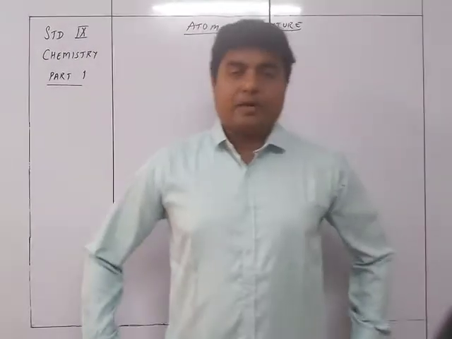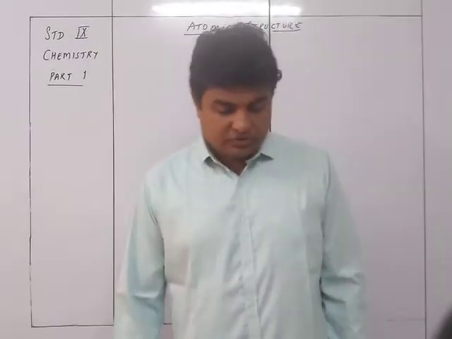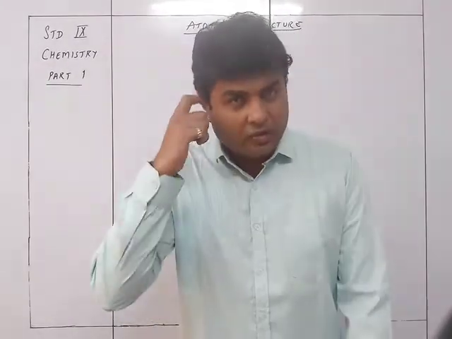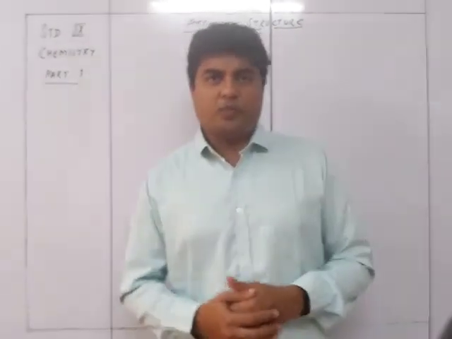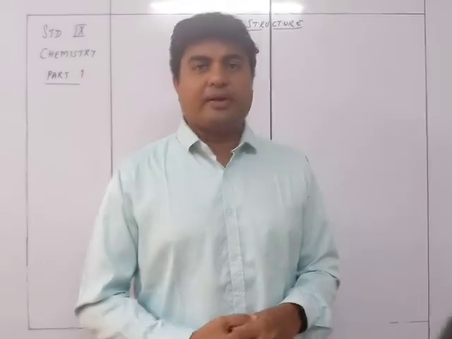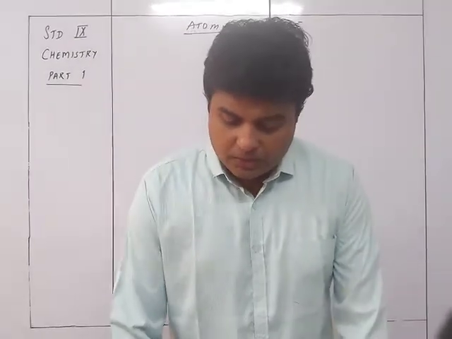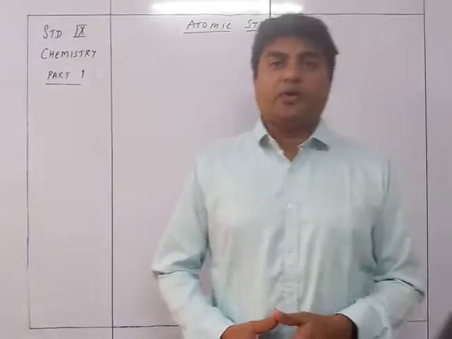That is chapter number 4 of textbook Viraf Dalal, atomic structure and chemical bonding. So it is of course divided into two parts. Atomic structure is the first part of the chapter and chemical bonding is the next part of the chapter. So let's see the atomic structure first.